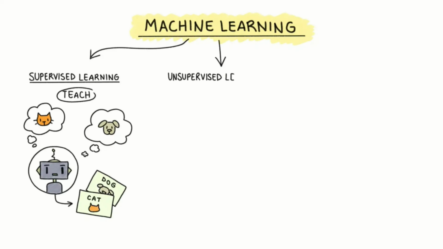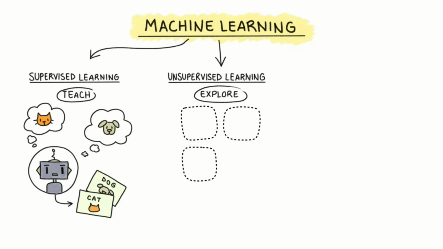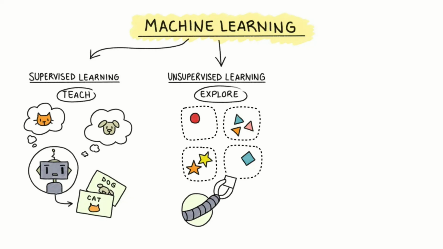Second is unsupervised learning. This is learning through exploration. We feed data without the labels and let the machine find patterns on its own. For example, giving the machine groups of customers with similar buying habits without telling what the groups should be, and let the machine draw patterns.